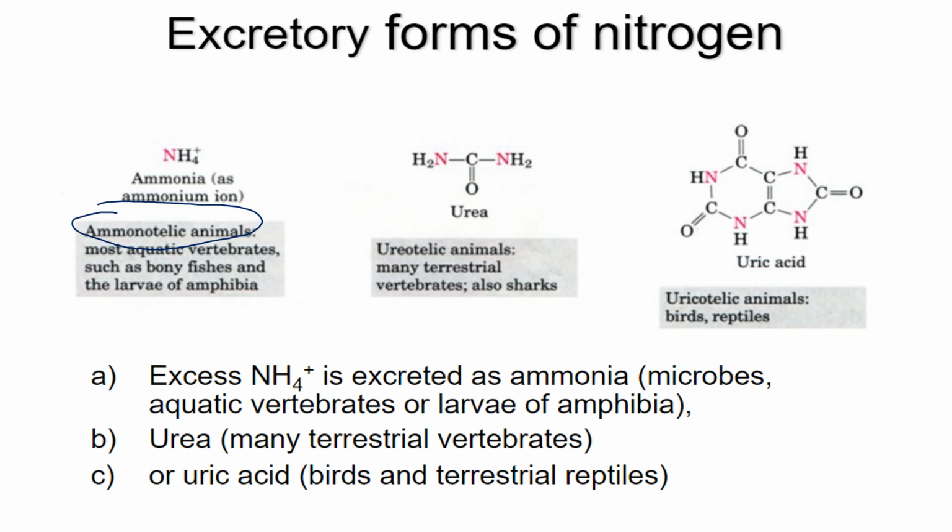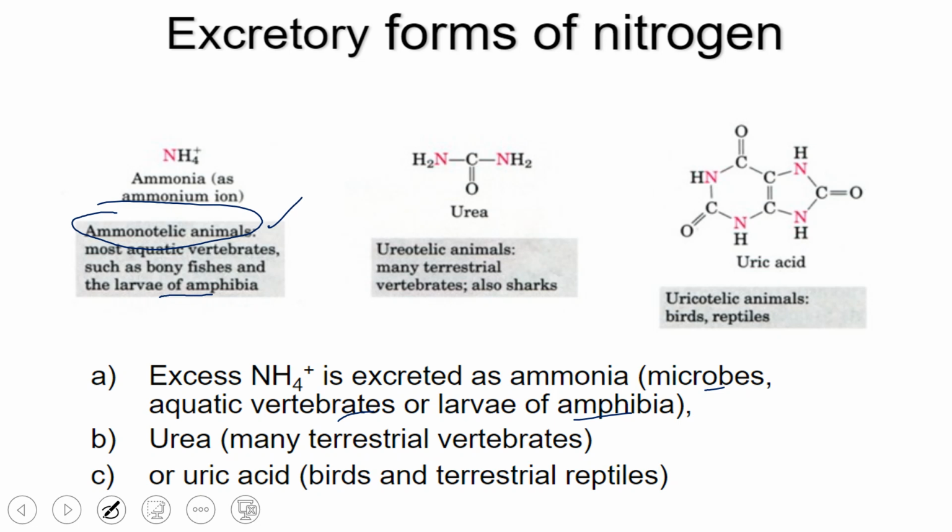So mainly aquatic animals excrete in the form of ammonia. Most aquatic vertebrates such as bony fish and the larvae of amphibians excrete in the form of ammonia. Microbes, aquatic vertebrates, and larvae of amphibia.